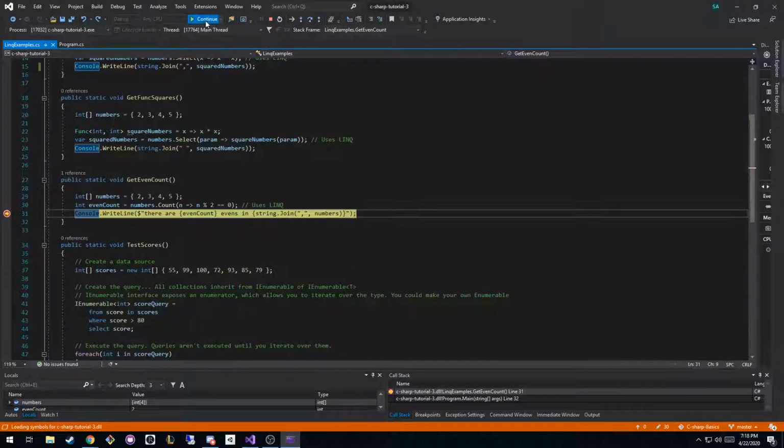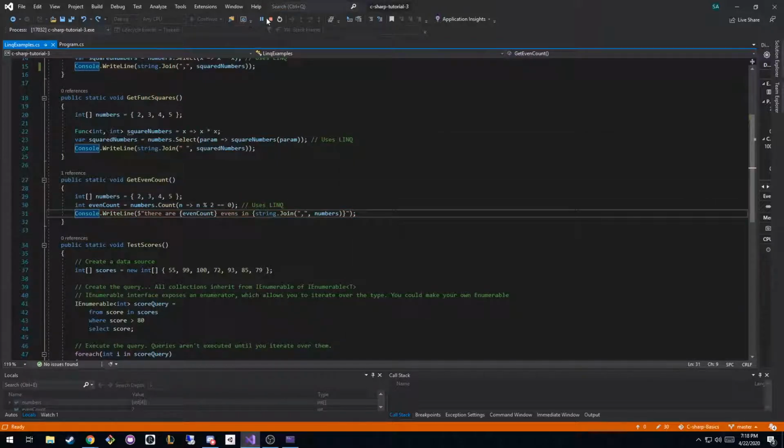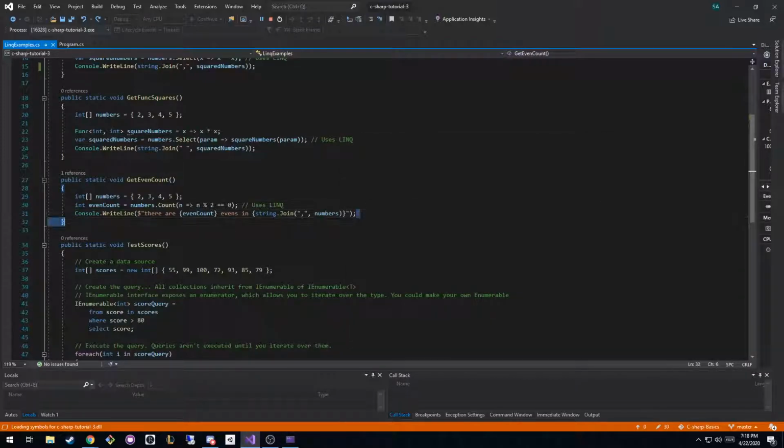If I just continue, you can see what it prints out. Hold on. It doesn't hit the console.write line. I don't know why. That's curious. We ran into this last time where I had to make a new project because the console.write lines weren't hitting. I'm assuming I'm doing just something dumb.